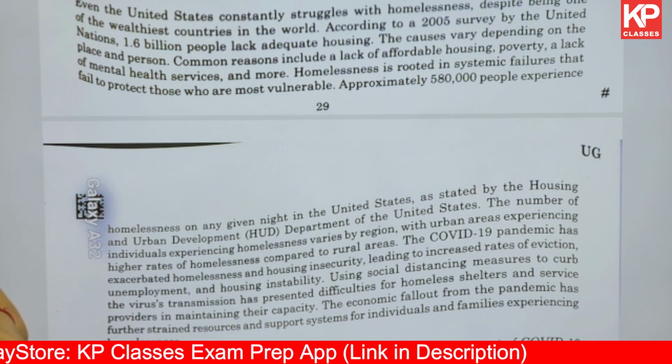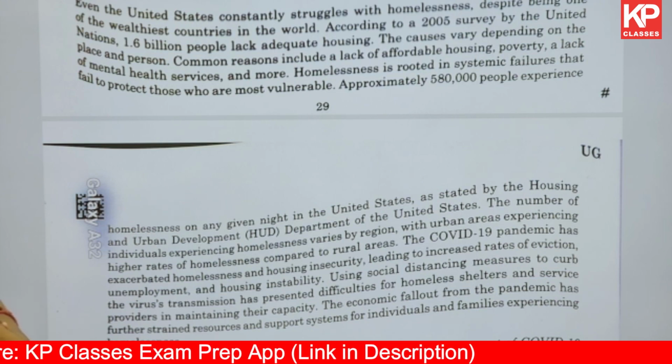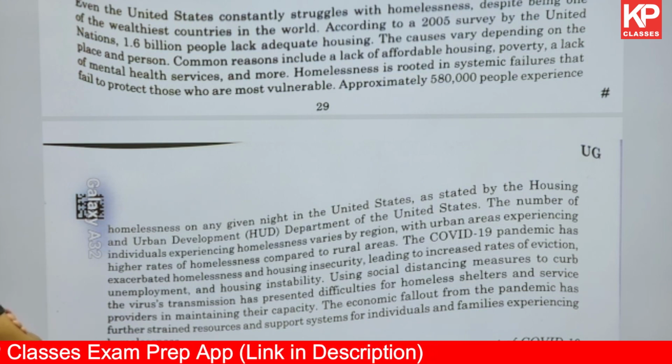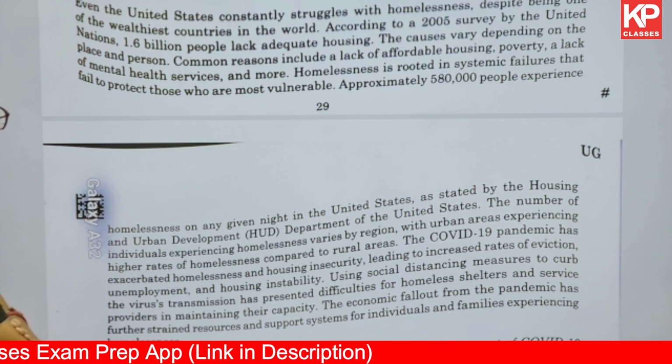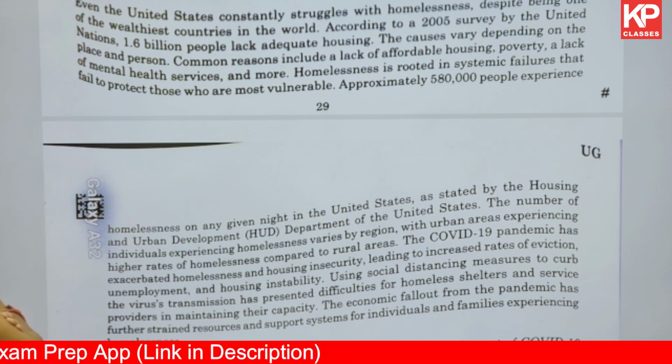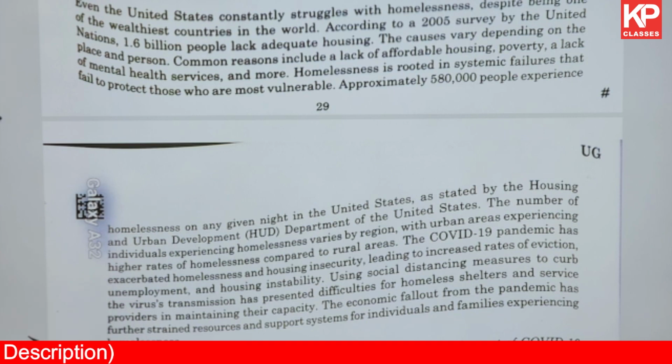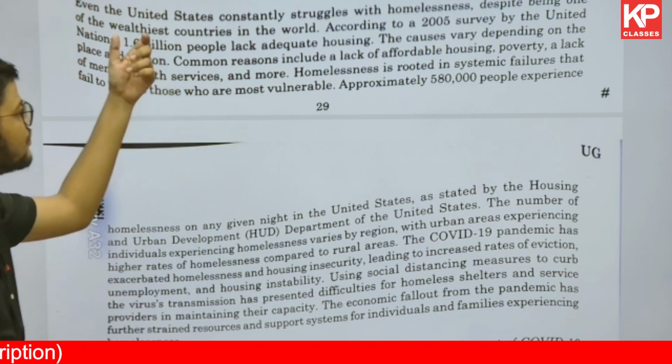Can you imagine this number? The causes vary depending on the place and person. Common reasons include a lack of affordable housing, poverty, a lack of mental health services, and more. Homelessness is rooted in systematic failure to protect those who are most vulnerable.